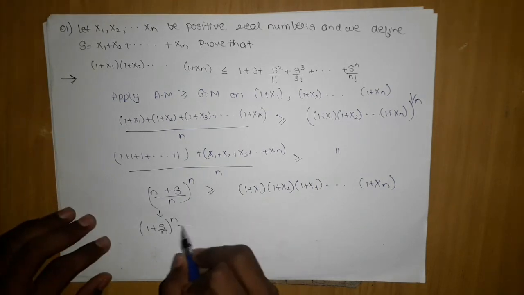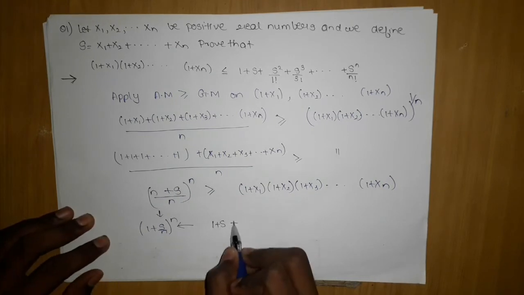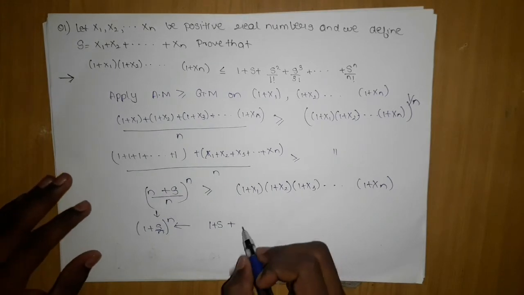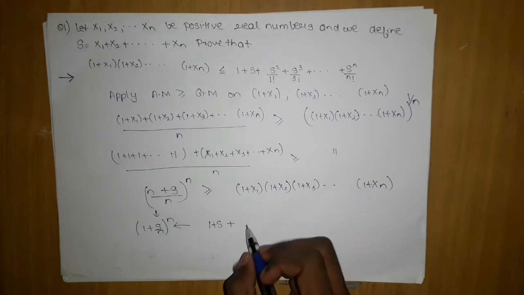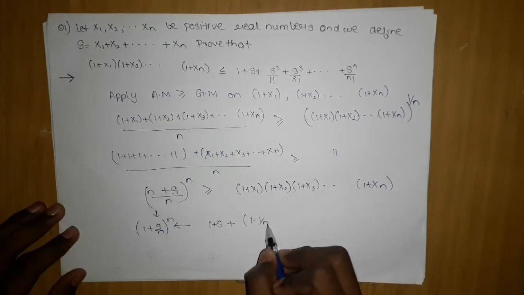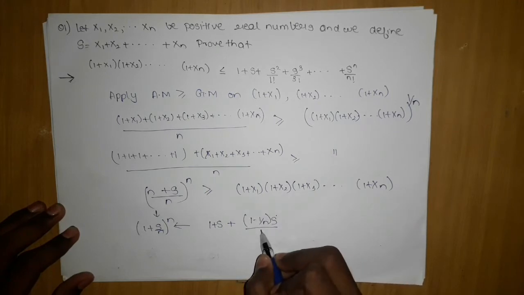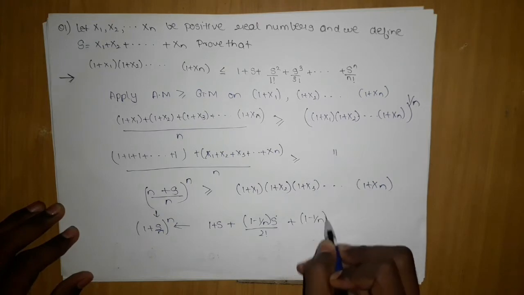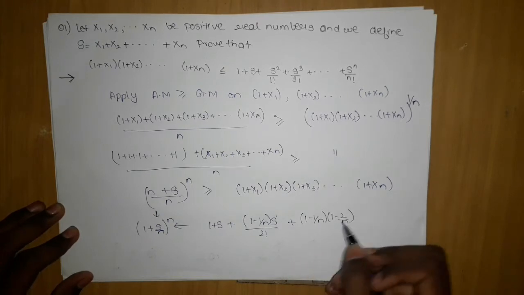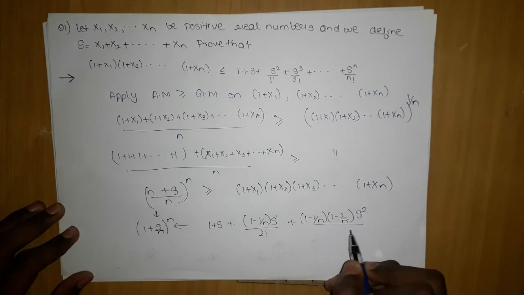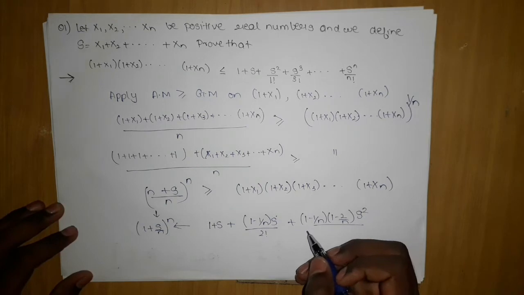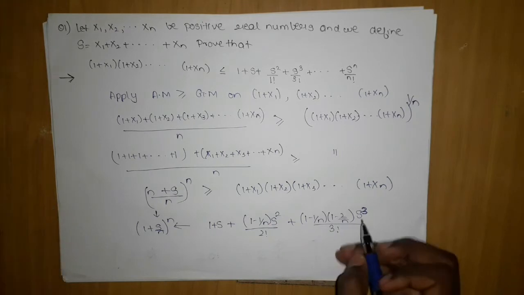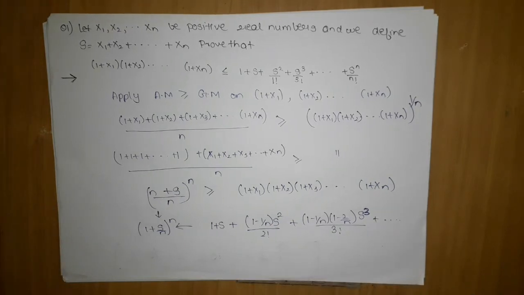And if I do the binomial expansion of this, it will be 1 plus s. Since I have not taught you binomial expansion, we will move on to this chapter after completing this sequence and series chapter, which is at its end. So for now, once I have taught that chapter, you will understand this type of expansion with ease. Sorry, I have made some mistake. So like this it will go on. It is just the binomial expansion.